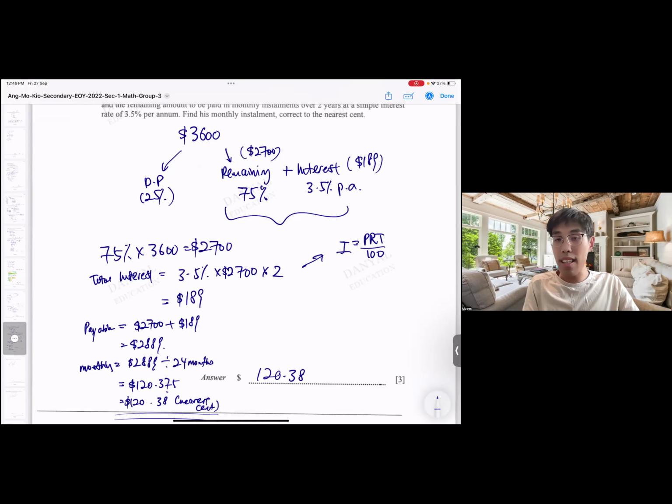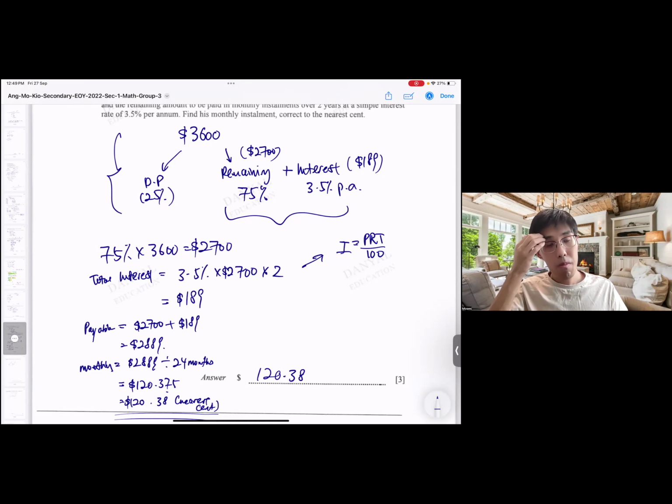Okay, do I need to find the down payment? Don't need, because I already know that the remaining amount is 75%. So cut short your working, make your working efficient. So by drawing this table, drawing this graph over here, it allows you to better visualize what exactly you're finding.